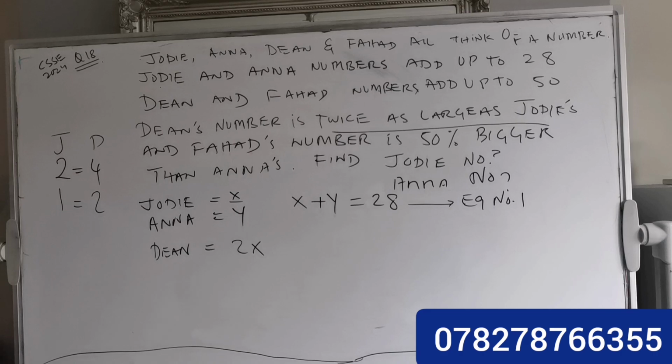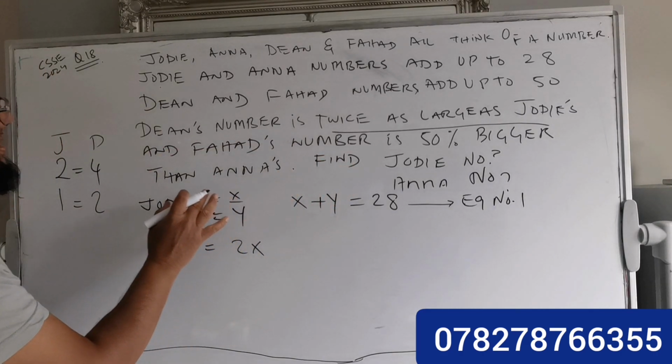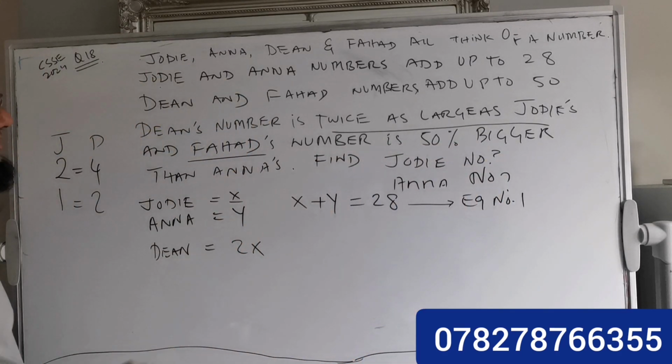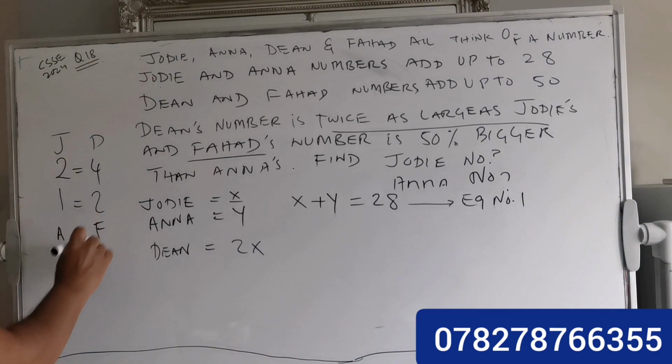And same if you go further, it says Fahad's number is 50% bigger than Anna's number. Anna's number is y. So if Anna's number is 1, then Fahad's number will be 50% more, so 1.5. Whatever Anna's number is, Fahad's is 50% more.